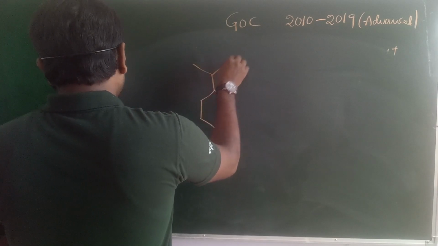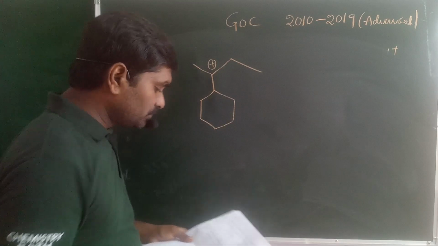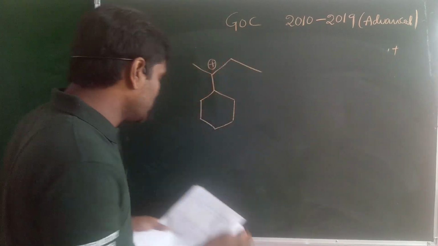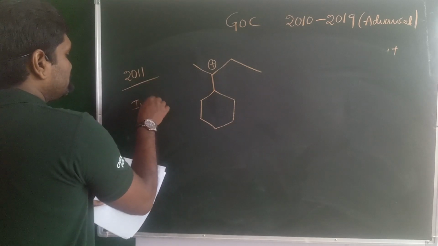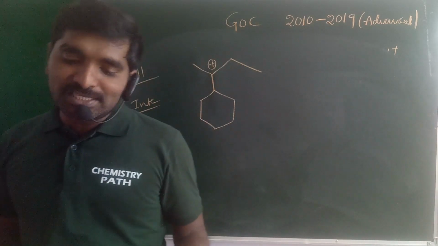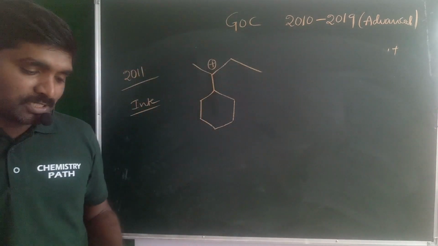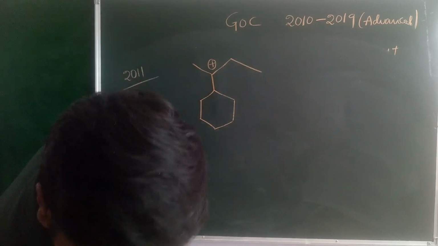The given structure is like this. This is the given carbocation, which is also a 2011 Advanced integer type question. The total number of contributing structures showing hyperconjugation involving C-H bonds for the following carbocation.